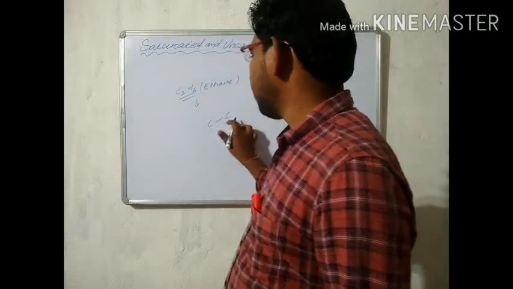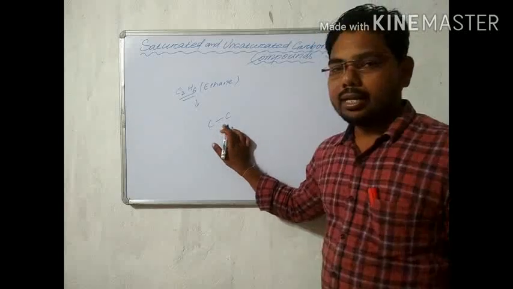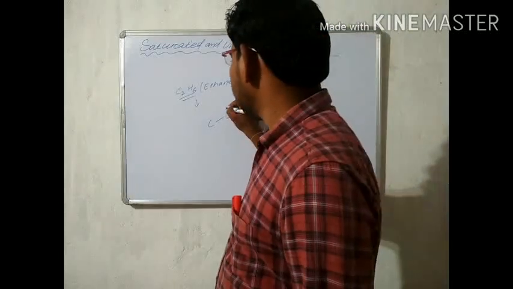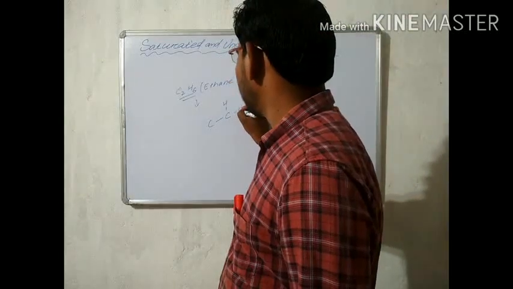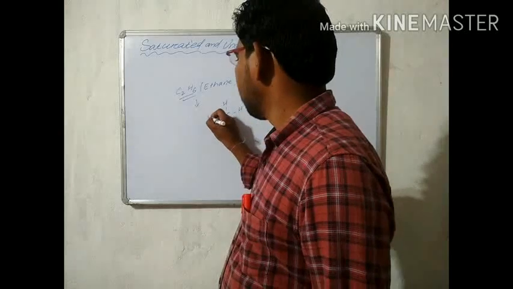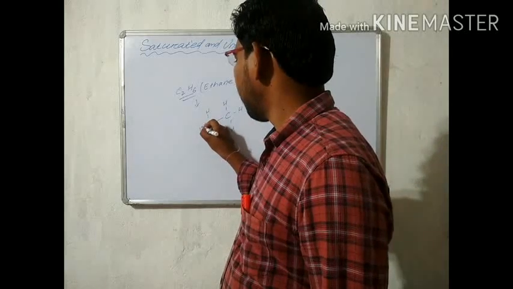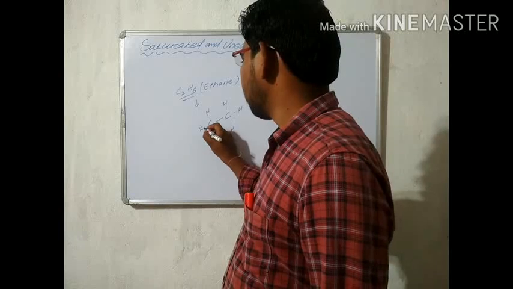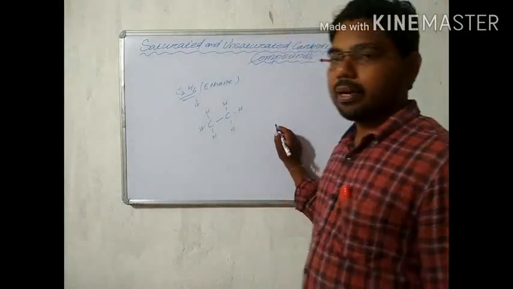So what is the structure of ethane? Here two carbons are present, and between the carbon atoms a single bond is present, and 6 hydrogens: 1, 2, 3, 4, 5, and 6. Okay, 6 hydrogen atoms are present.